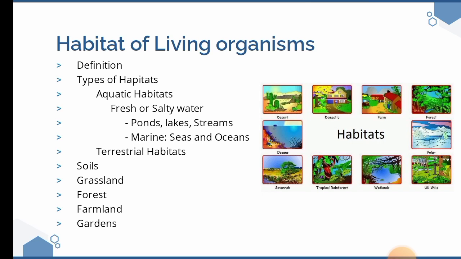For terrestrial habitats, there are land habitats such as grassland, forest, soil, and farmland. A terrestrial habitat may also be described as subterranean, or underground, which includes organisms living in caves, burrows, and under the ground. For example, we have the cricket, the rat, the mouse, and the termite.